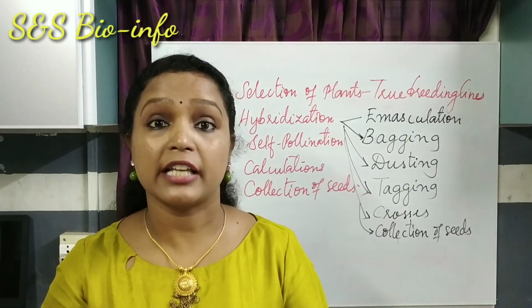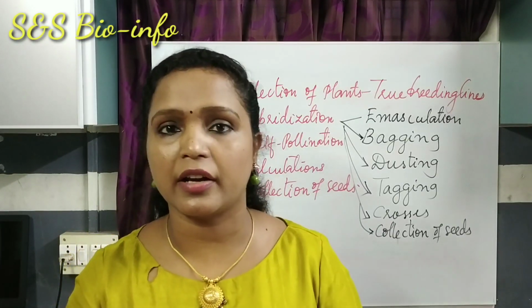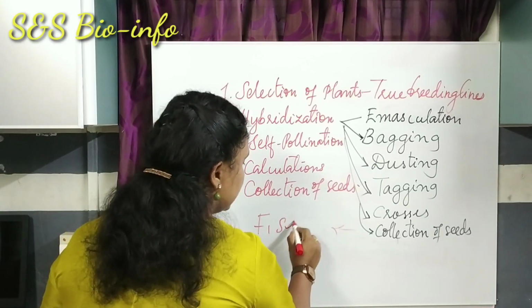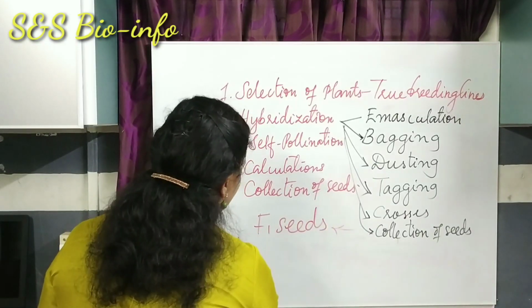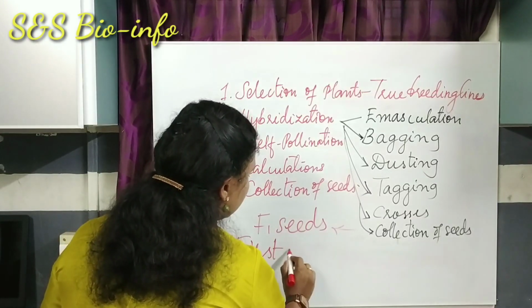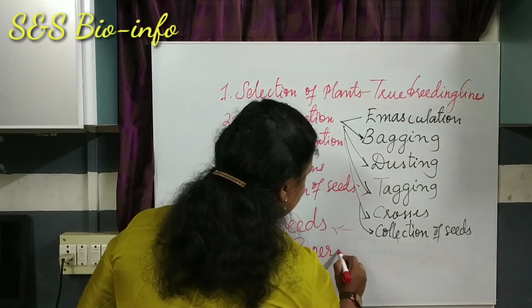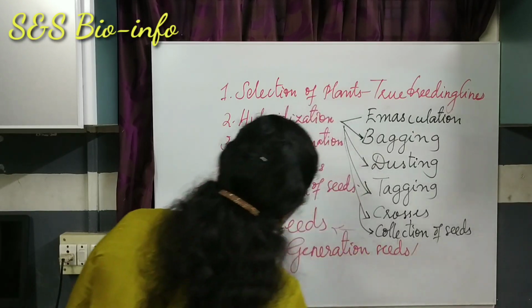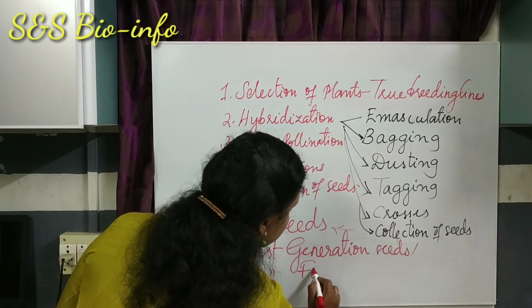Those seeds are known as F1 seeds or first generation seeds, or first filial seeds.